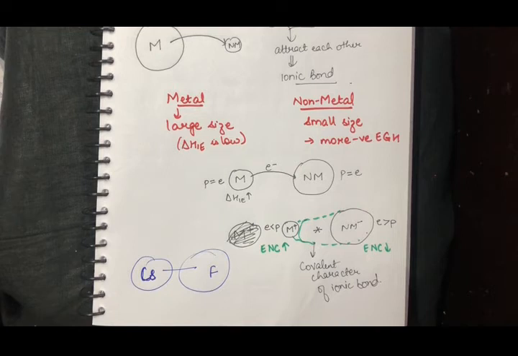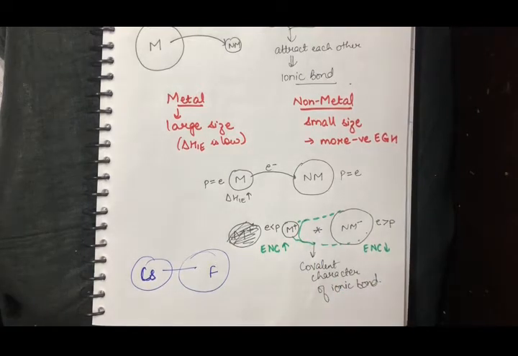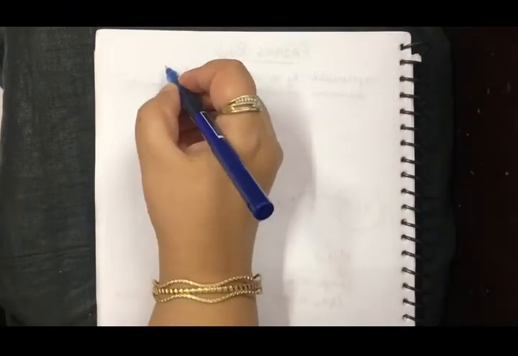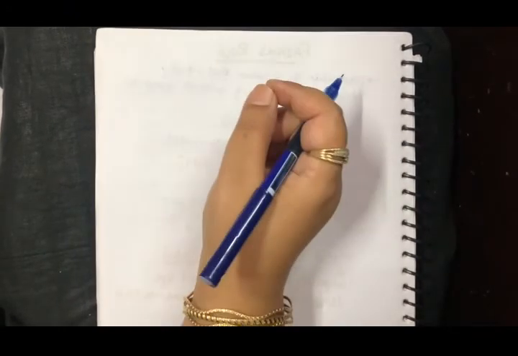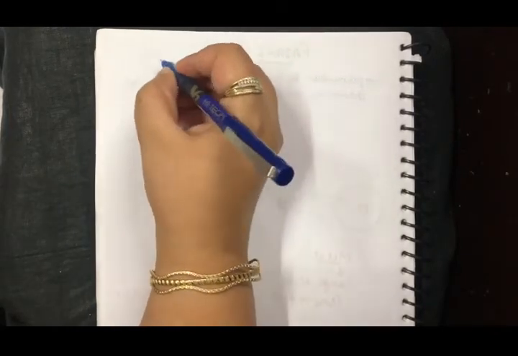But otherwise, if we have a pair of any other metal and non-metal, then Fajan's rule comes into play, wherein the electron that has been given to the non-metal by the metal will be pulled back, not completely with the metal, but it would be somewhere near it. That means it would have a covalent character. So as I said, nothing is going to be 100% ionic. There is going to be a little bit of covalent character in all the ionic bonds.